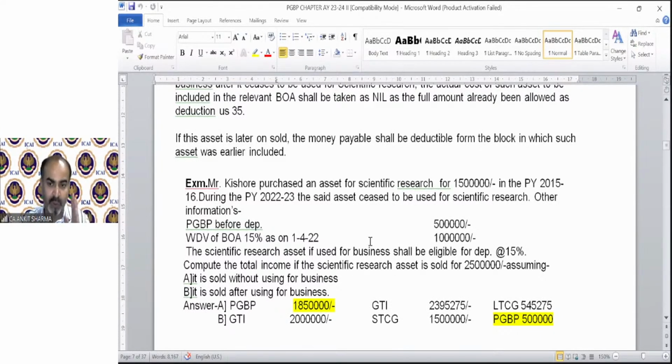If you are able to solve the PGBP income of this question, I'll be really happy to see that, yes, you can solve it with the help of the provision. Even if you are not able to solve it, just try it. Otherwise, I'll have to solve it. So please try this question with the help of a diagram. Just solve it in the format I have taught you just now.